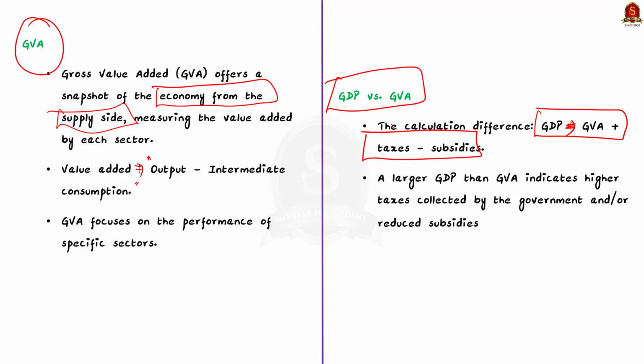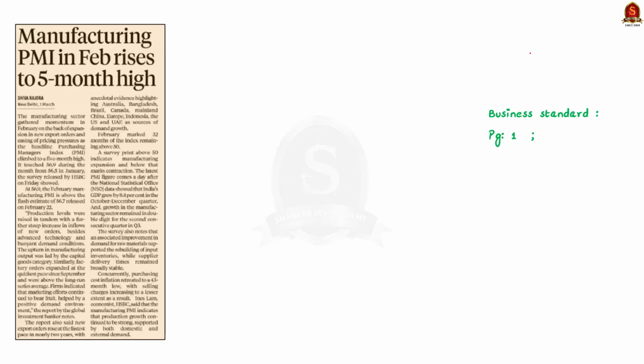GVA. See, from here we can conclude that the current gap between GDP and GVA mainly comes from an increase in the taxes collected by the government and subsequent reduction of the governmental subsidies. See, this is all about the discussion. In this discussion, we understood the basics about GDP and GVA from the preliminary perspective. With this basics, let us conclude this and take up the next news article for our analysis.